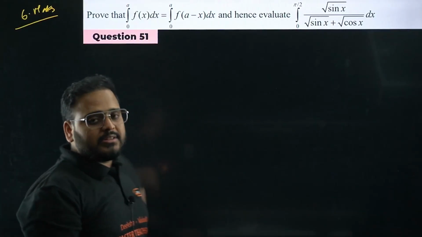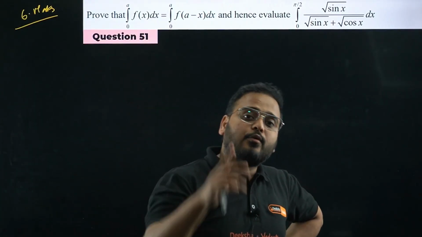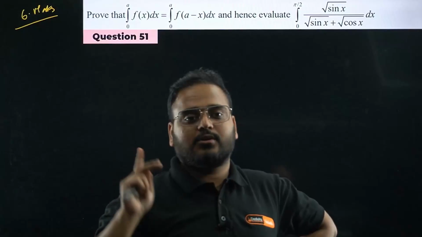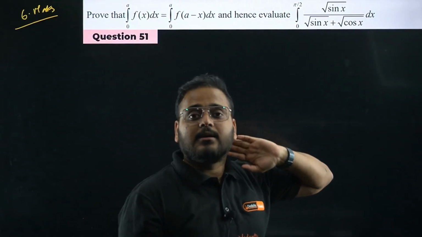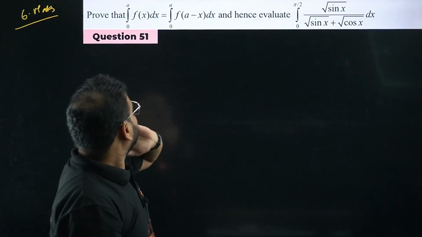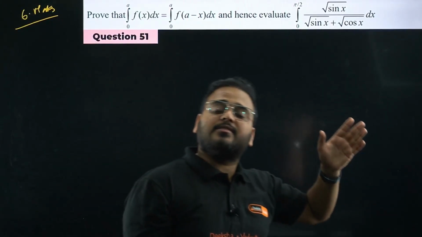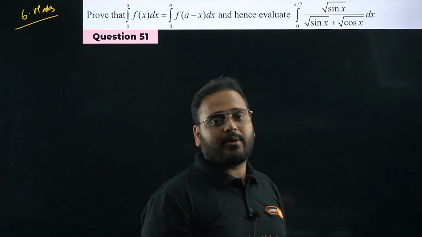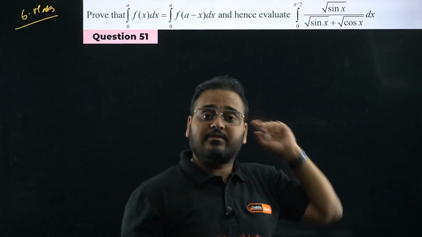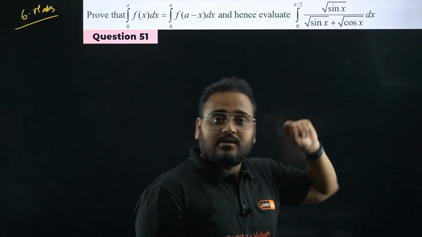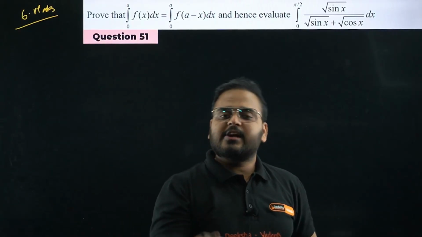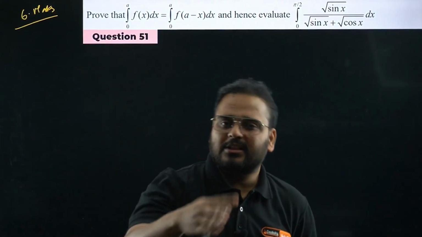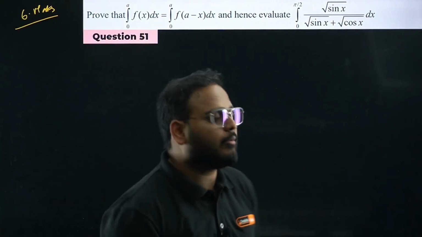Section E. Do one thing. You practice the questions on the 6 marker. All the properties are there, no? The even function, odd function property is there, this property is there. A couple of properties in definite integrals are very, very important, so please practice those properties. Practice that derivation also and the questions on them. There is a 6 mark question. Please solve it. I've solved a lot of questions, but you also solve from your end. You can refer to NCERT, or the question bank from the board. That will be good enough.